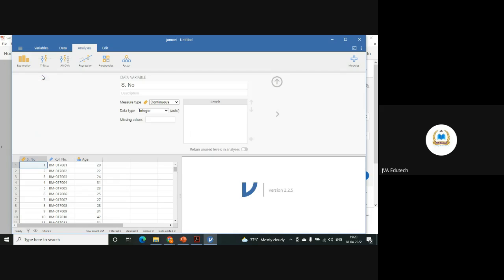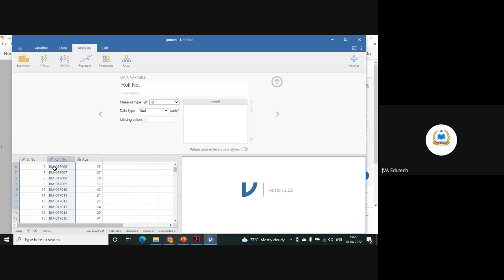But if you click on it, since these are absolute numbers, it has taken it as continuous. So you can put it as ID, just for ID you can click it. This is the roll number, automatically it has taken it as ID again. So we are concerned with only this column.